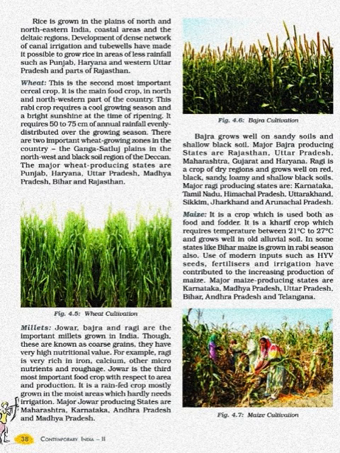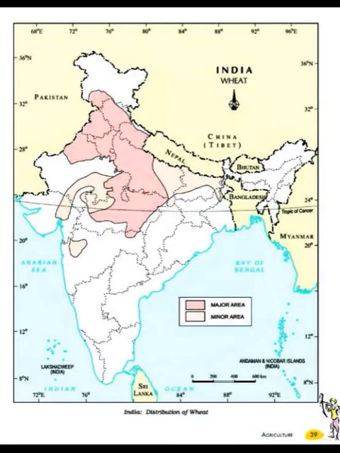And important wheat growing zones: Ganga Satluj plains, black soil region in the Deccan, and the major wheat producing states Punjab, Haryana, Uttar Pradesh, Bihar, Rajasthan, and parts of Madhya Pradesh. And if you see on page 39, here the wheat map is given, and you can see in the dark brown we have a major wheat producing areas of Punjab, Uttarakhand, Haryana, Uttar Pradesh, Himachal Pradesh, part of Rajasthan, Madhya Pradesh.